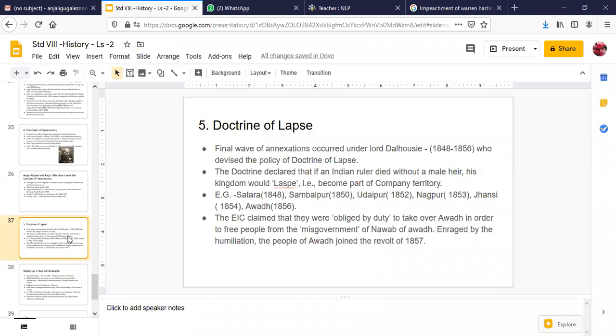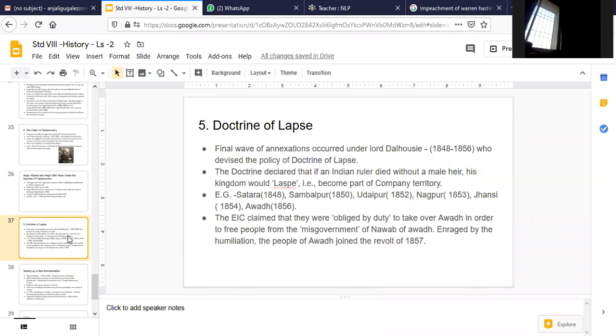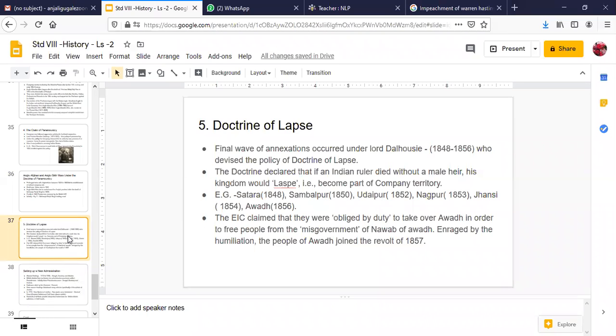But when they started utilizing the doctrine of paramountcy and the doctrine of lapse for annexing territories, they started waging war in different territories in India, and eventually the entire subcontinent came under the direct control of the British East India Company, leading to the first war of independence in 1857 under the leadership of the Mughal Emperor Bahadur Shah Zafar.